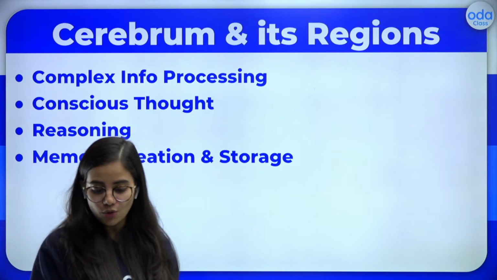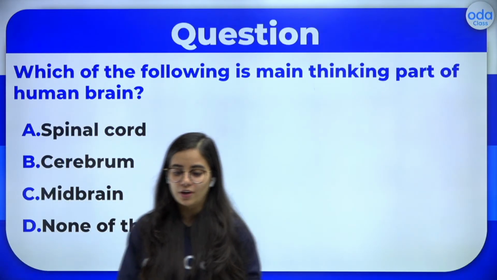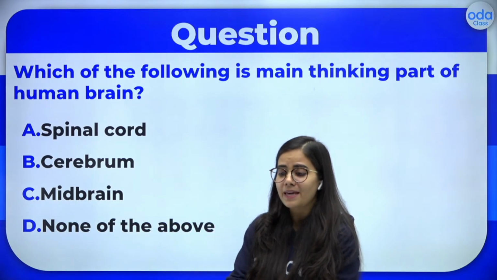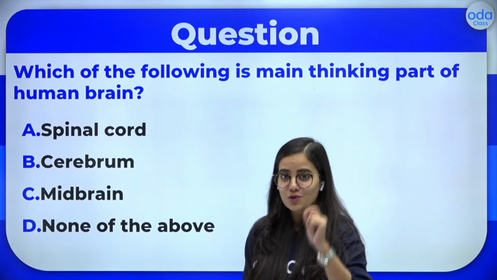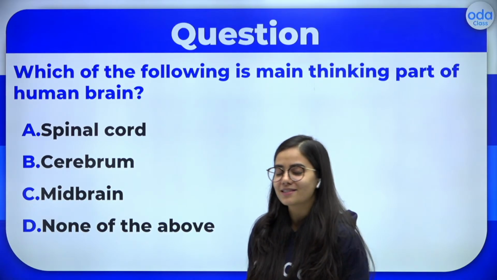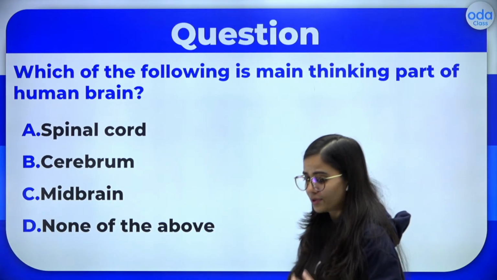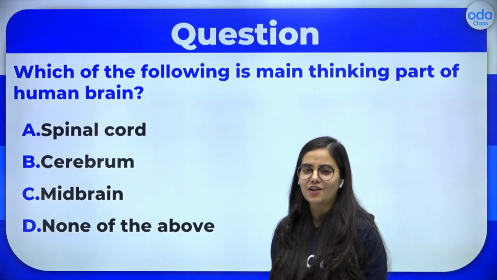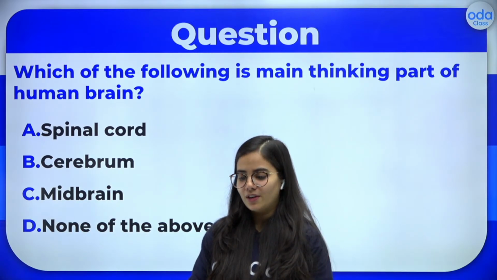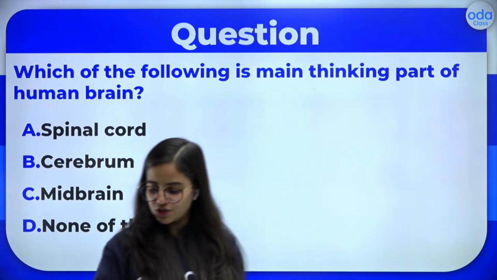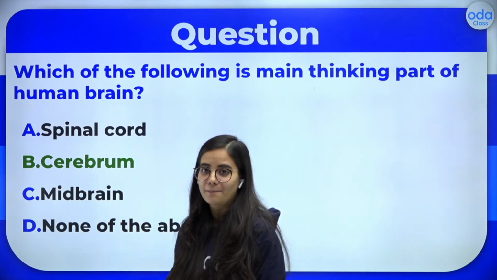Okay, so as I told you, this is the cerebrum, and let's have a question for it. Which of the following is the main thinking part of the human brain? The main thinking part, which you are using right now. So please try and answer this question. Is it the spinal cord? Is it the cerebrum? Is it the midbrain? Or is it none of them? Please go ahead and give your answer quickly. Okay, that's great. Very good. So let's try. Yes, the correct answer for this is cerebrum.